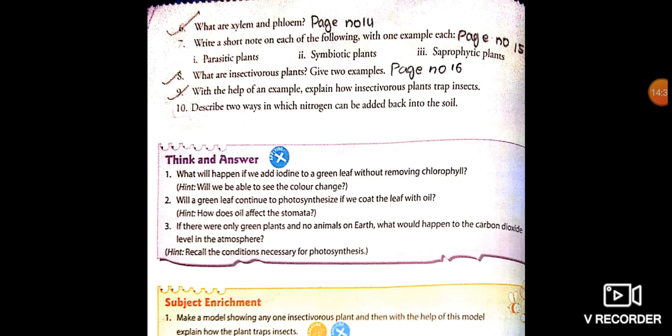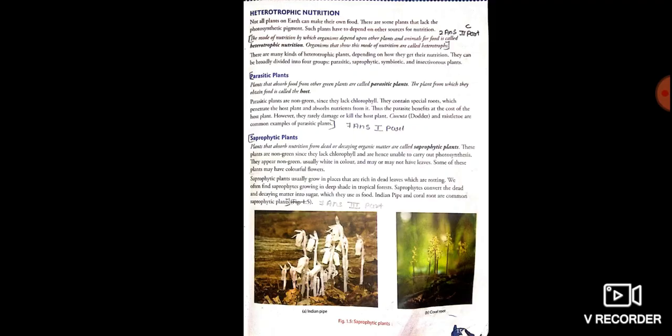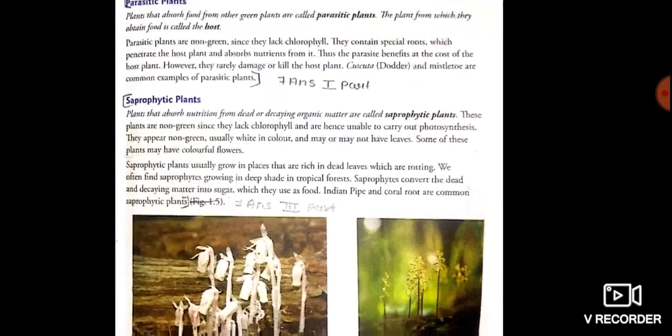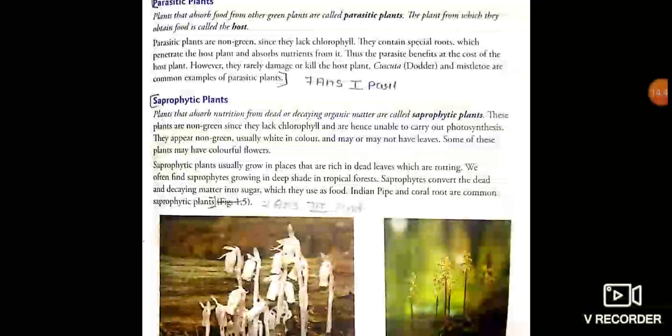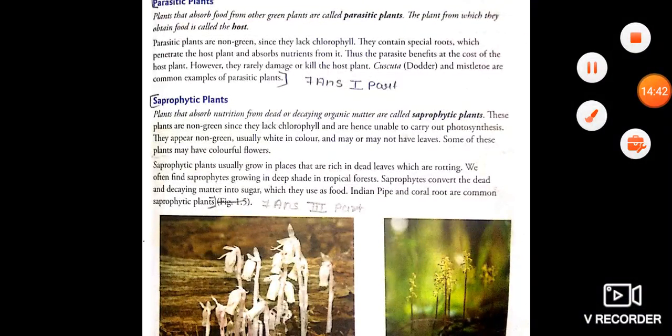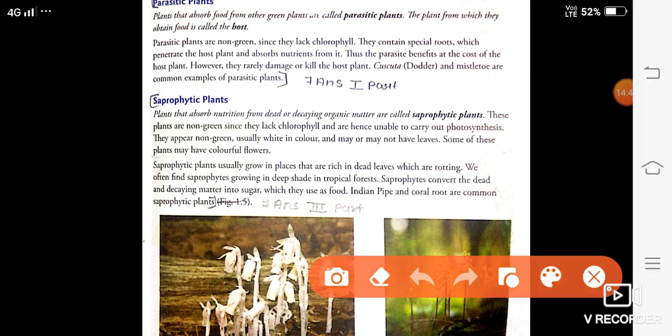Next, third answer, saprophytic plants. Saprophytic plant is given here. This answer you will also write complete. Plants that absorb nutrition from dead and decaying organic matter are called saprophytic plants.